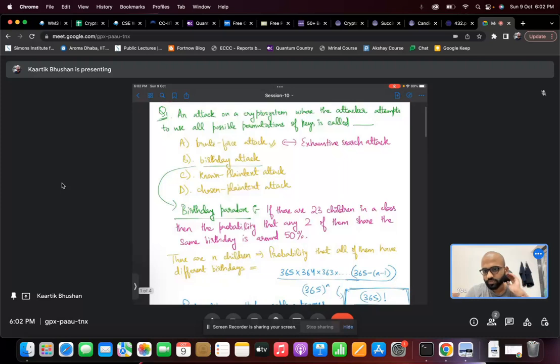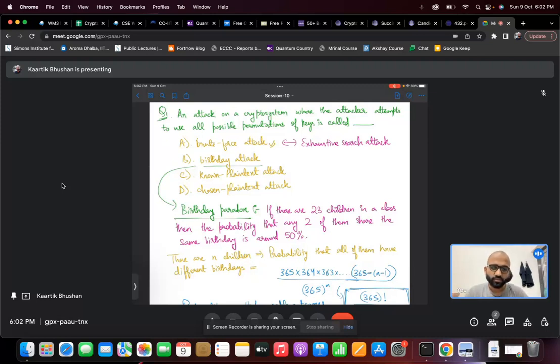That's called brute force. So just to describe what is birthday attack, we first need to look at this mathematical concept called the birthday paradox. So what is the birthday paradox? It states that if there are 23 children in a class, then the probability that any two of them share the same birthday is around 50%.